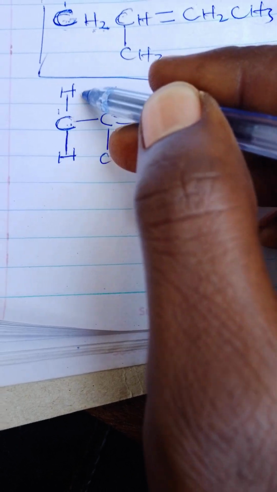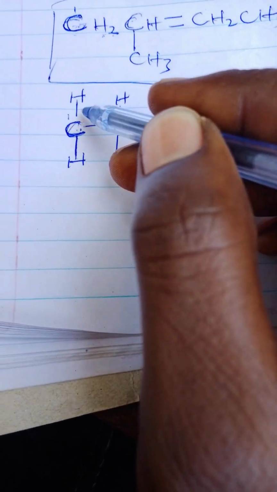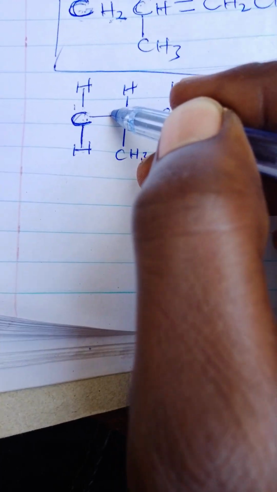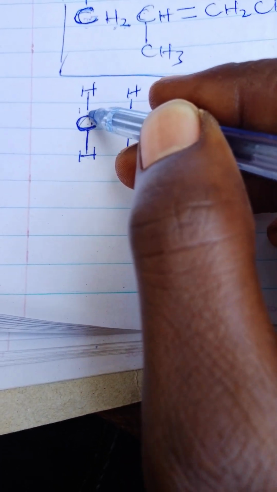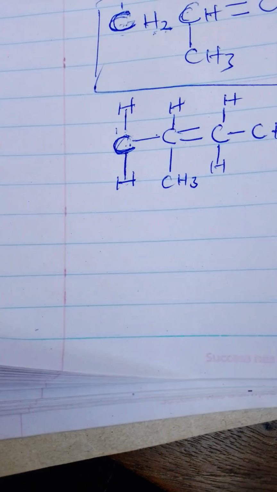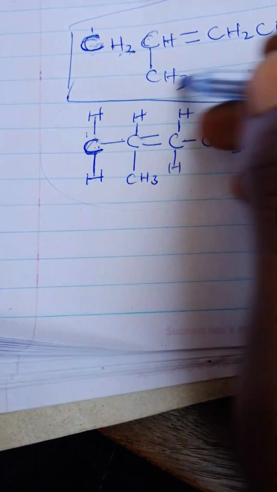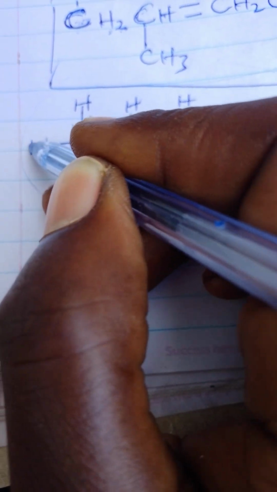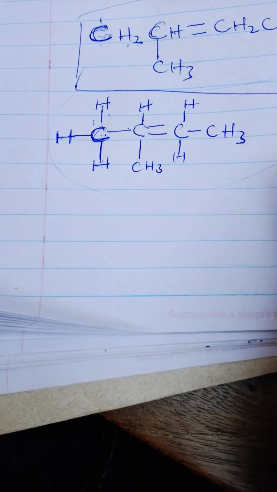When you say bond, this line connecting one atom to another is a bond. So how many bonds are on this carbon? We have 1, 2, 3, which means this carbon is not fully bonded, so this formula cannot be correct. What is the right formula? I add another bond and, of course, the hydrogen attached to it.